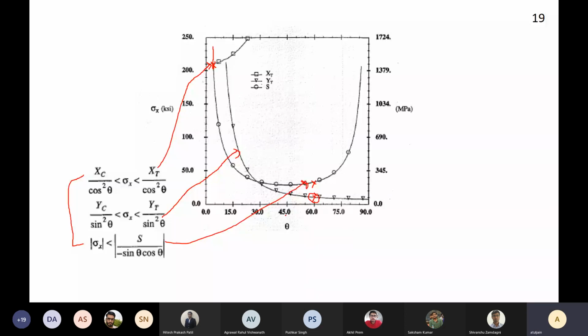This is a very simple failure criterion, but it works properly if you have only a uniaxial state of stress, even if it is an off-axis coupon, and it is also able to tell you whether your fiber is going to fail, your matrix is going to fail, or it is going to fail due to shear.